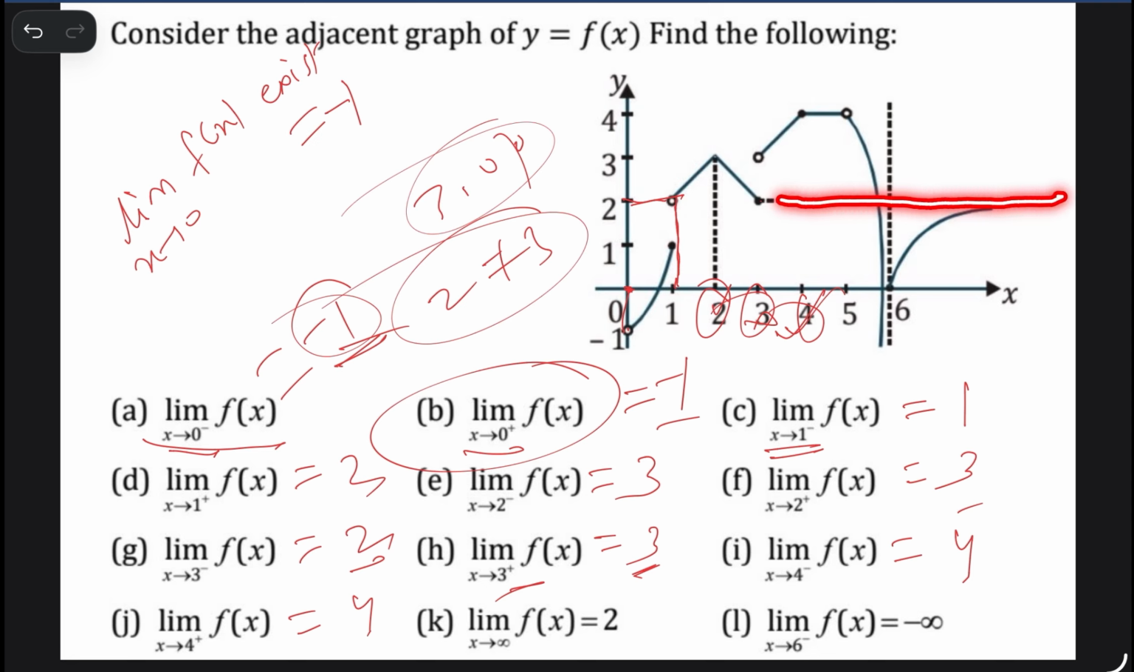This line is almost 2. X never reaches infinity. Infinity is not a number. Infinity is just a representation for a very large number. So when x moves very large, the value of y goes almost to 2.